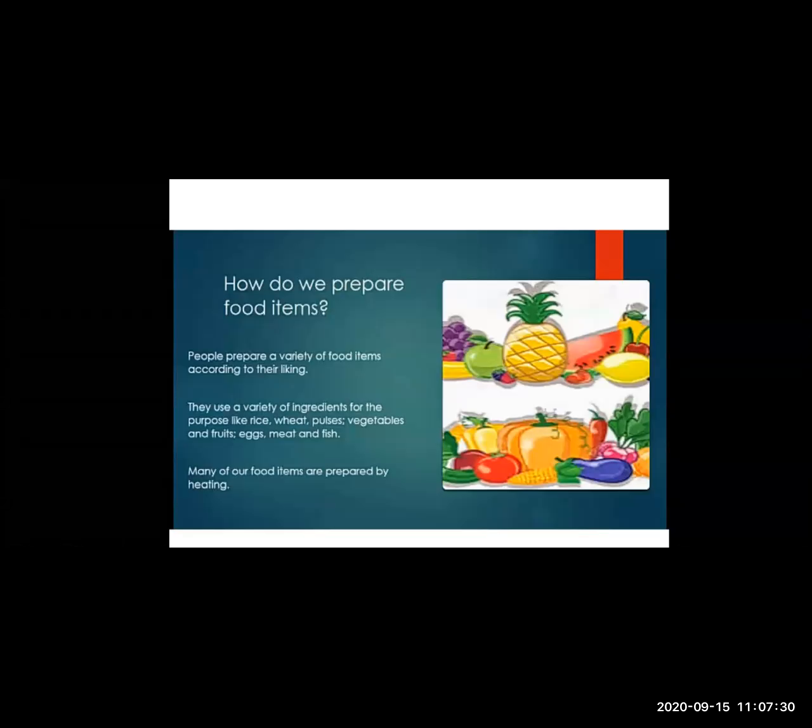Many of our food items are prepared by heating. Some food items are mostly made by heating. Yes, by using the pressure cooker, the gas stove or induction. So these are the different methods by which food is prepared. Now, in the village side, when you go to your native place, you must have seen that people make the stove out of mud.